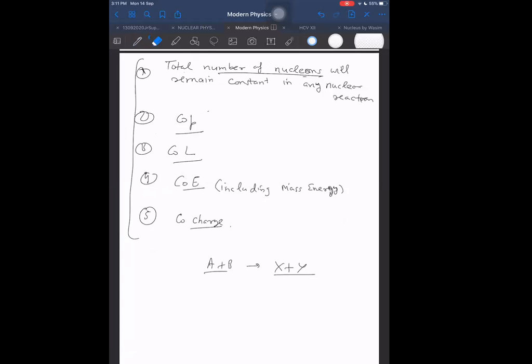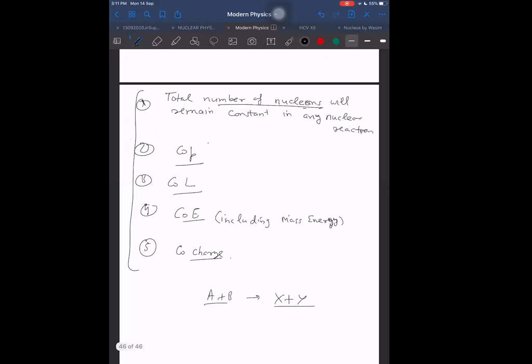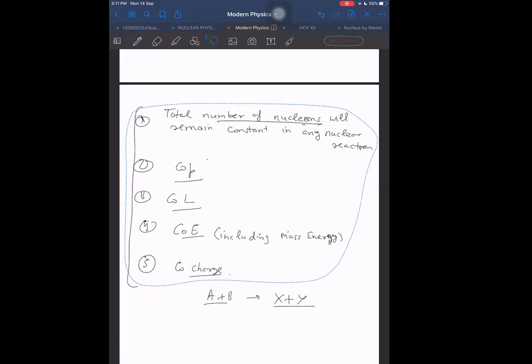If you want to give a heading on it, then you can give one heading: Conservation principles during nuclear reactions. Which conservation principles can be applied during nuclear reactions?